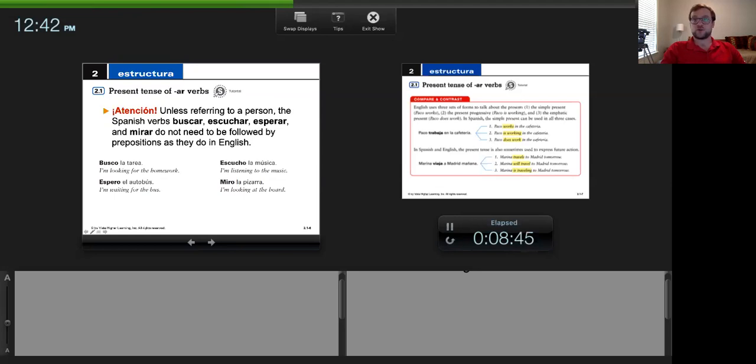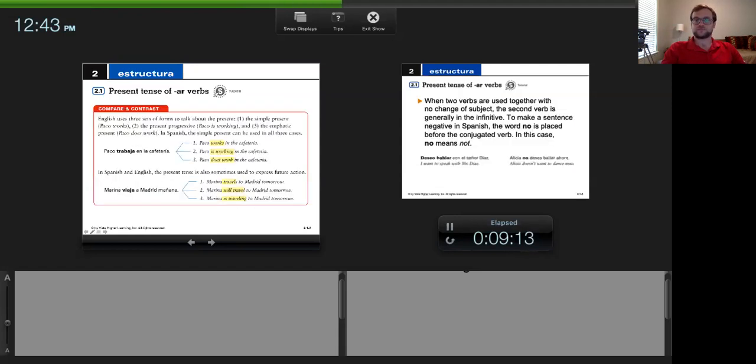Miro el profesor, or miro la pizarra. Now, if we were referring to a person, though, you would say miro al profesor, a el profesor, to the professor, right? I'm watching the professor. Miro al profesor. We need that preposition there if we were referring to someone. But since we're talking about an inanimate object here, miro la pizarra. I'm looking at the board.